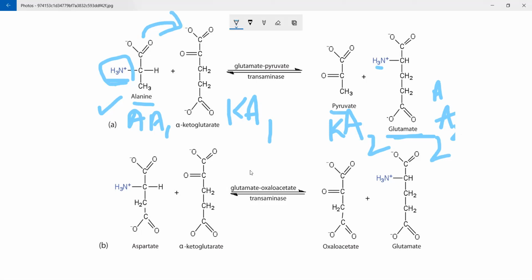The same reaction will occur in B as well. You're taking aspartate, which is an amino acid, and alpha ketoglutarate, which is a keto acid. It gets converted into oxaloacetate, which is a keto acid, and glutamate, which is an amino acid. Okay? So here you are transaminating. You are transferring the amino group from one molecule to the other. That is the first and one of the most important steps in metabolism of amino acids.